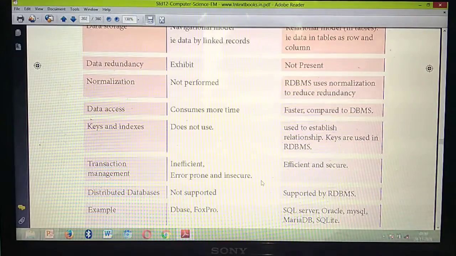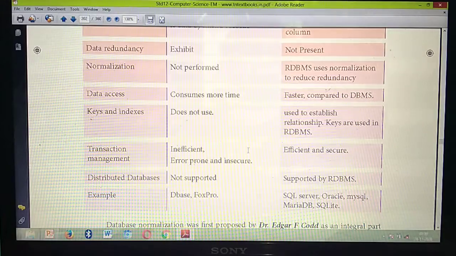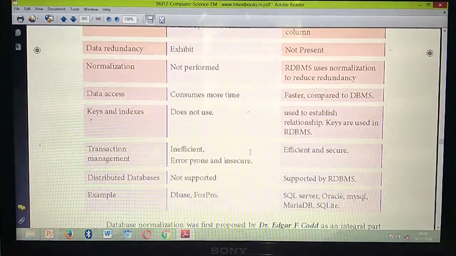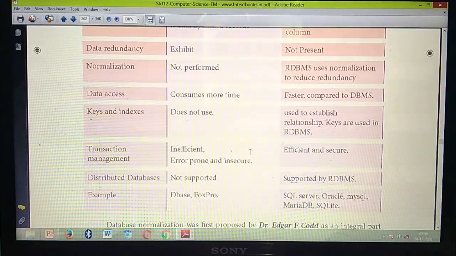Okay, next one is transaction management. What do you mean by transaction? Transferring of details, like a transaction of money. You are transferring money from one account to the next account. Likewise here, a transaction is transferring of details or data. In DBMS you cannot transfer data efficiently. Sometimes errors will occur or it is not secure to transfer the data in DBMS, but it is very secure in RDBMS.